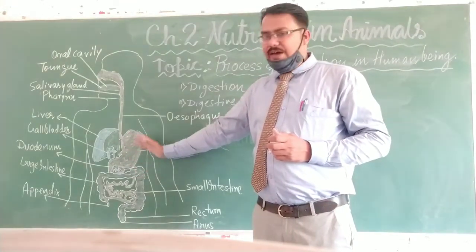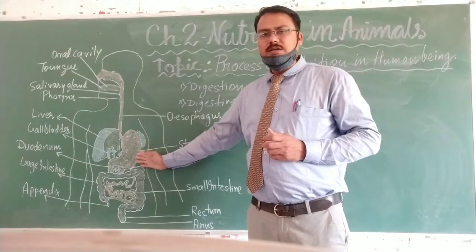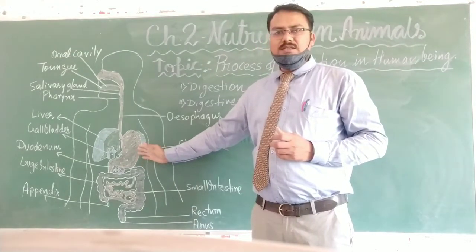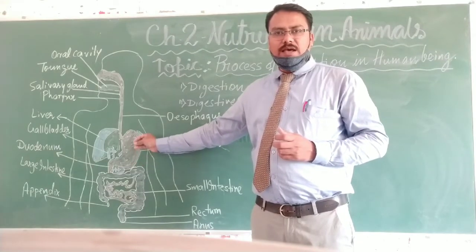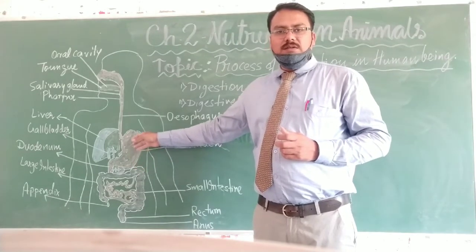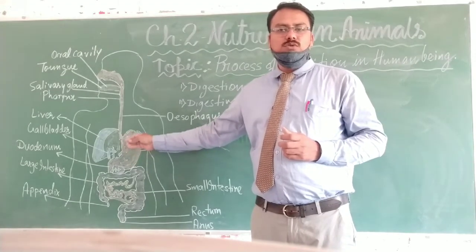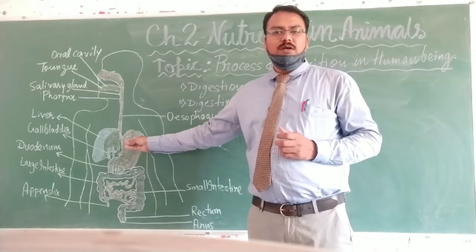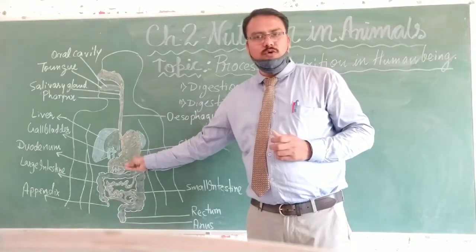Here, various glands are present inside the stomach, as well as a gland that releases HCl acid, which helps to destroy germs if they came in through the food.